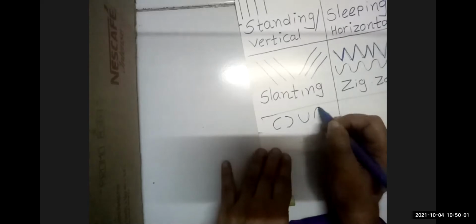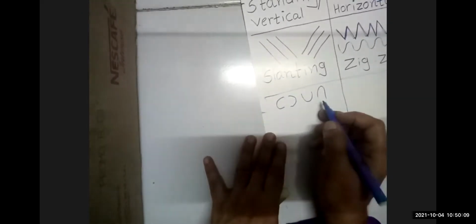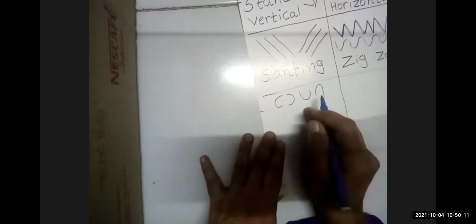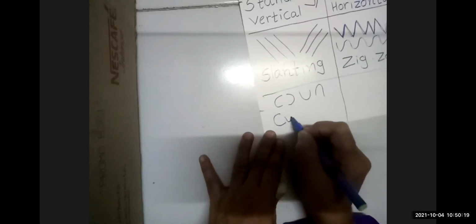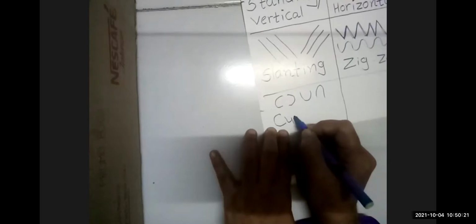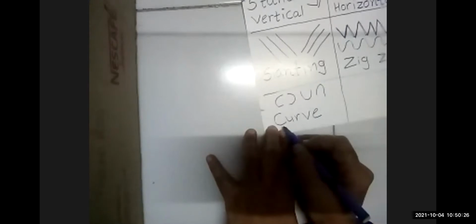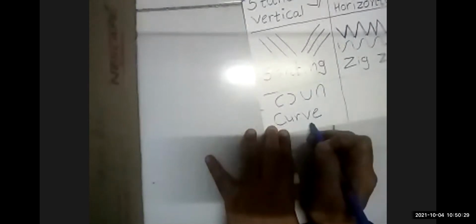And here it is also a curve line. Look at this. Yes, this is a curve line. So the curve line spelling is C-U-R-V-E.